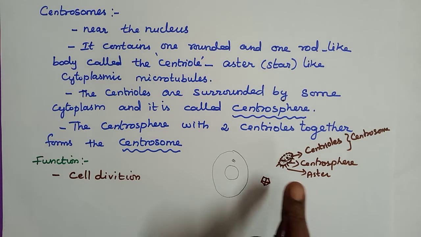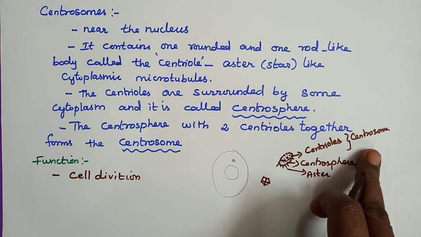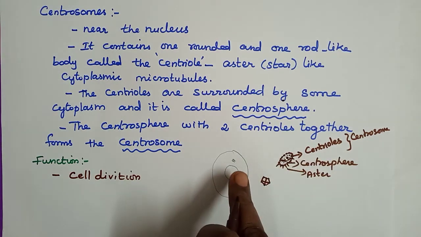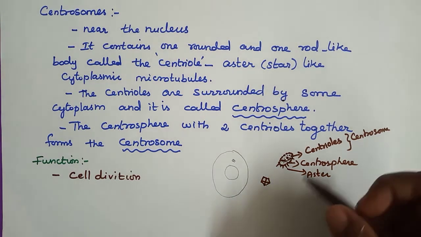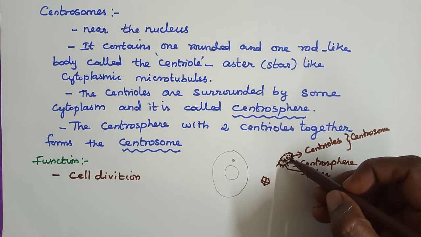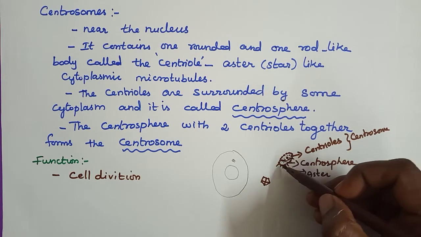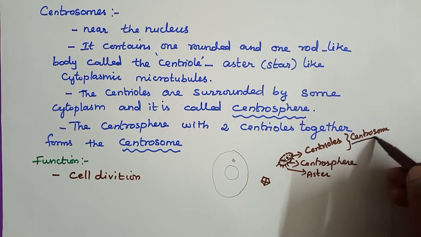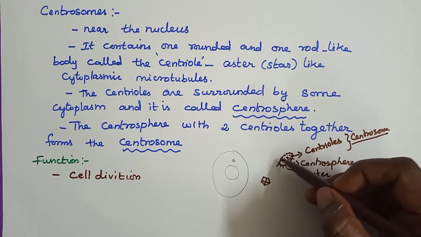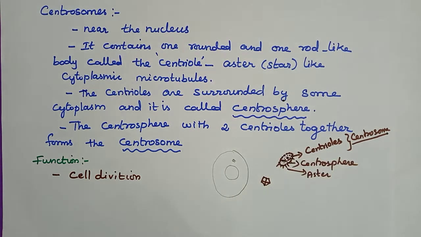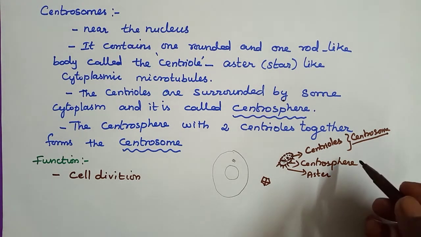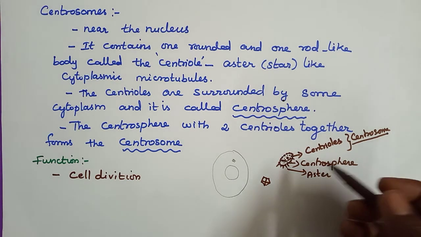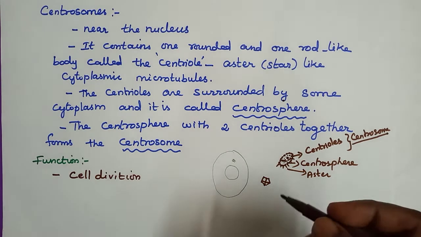Now, what is meant by centrosome? The centrosome is present near the nucleus in the cytoplasm of the animal cell, and it contains one rounded and one rod-like body called centriole. These two bodies together are the centrosome. The cytoplasm present outside the centrioles is called the centrosphere. The centrosphere with two centrioles together forms a centrosome, as I told already. The centrosome plays a major role in cell division, and it contains a star-like structure.